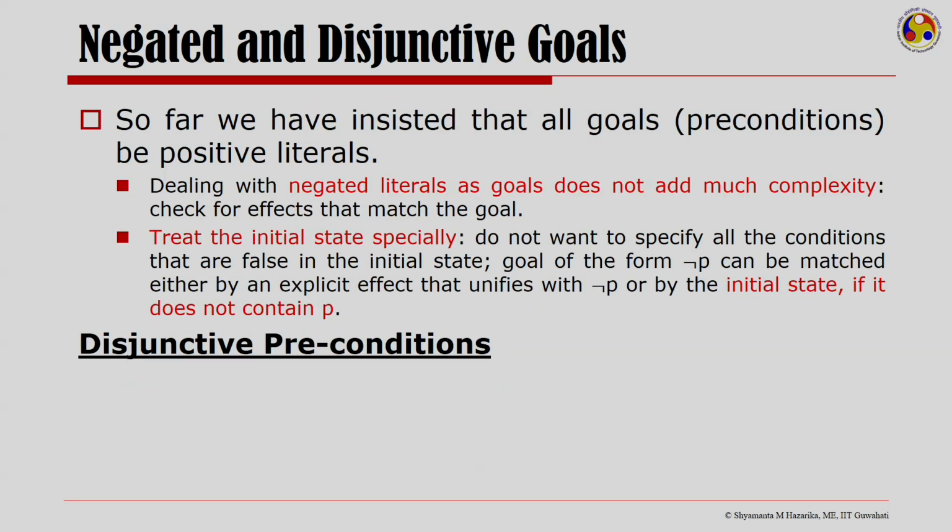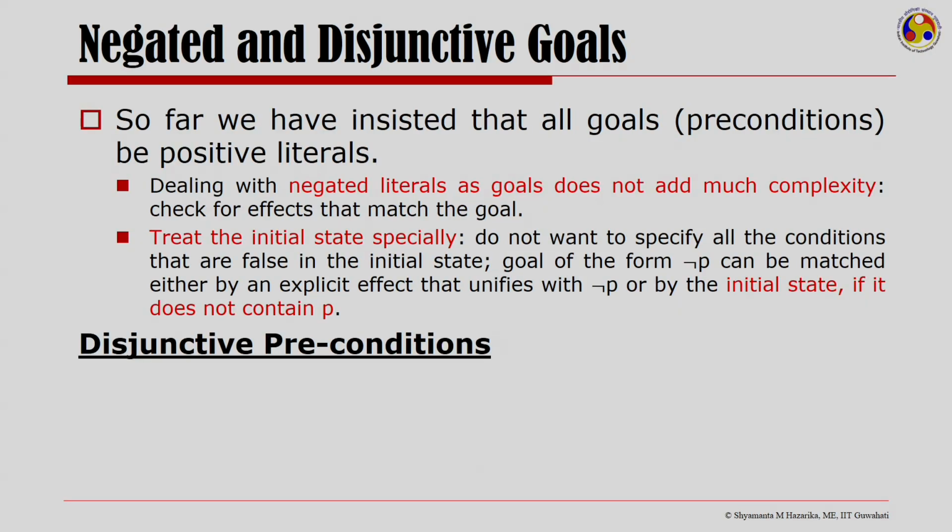And then I have negated and disjunctive goals. So far we have insisted that all goals and preconditions be positive literals. Now, dealing with negative or negated literals as goals does not add much complexity. I just check for effects that match the goal. So, treat the initial state specially, as we do not want to specify all conditions that are false. So, I should have a goal of the form not p either by an explicit effect that unifies with not p or by the initial state if it does not contain p.